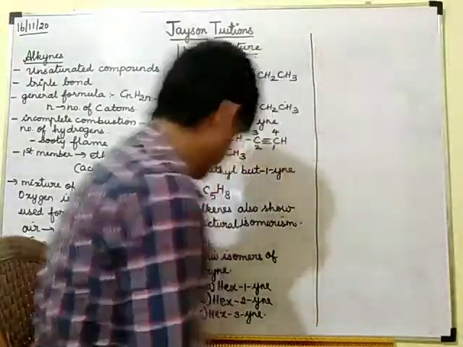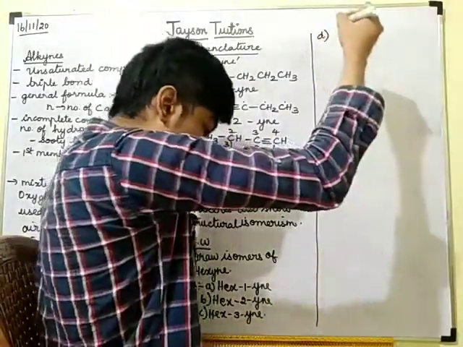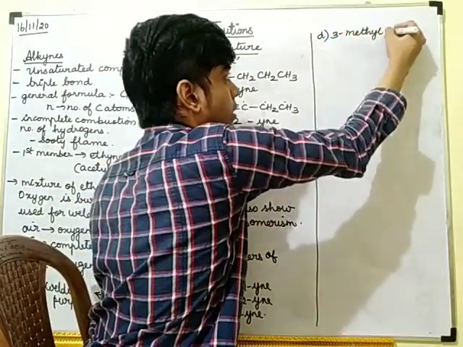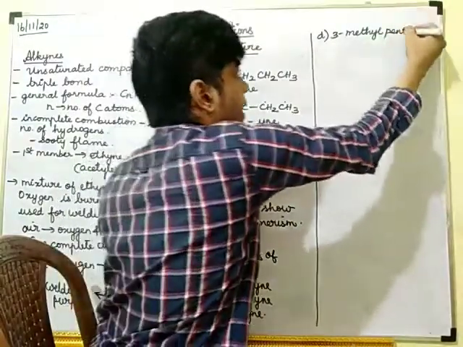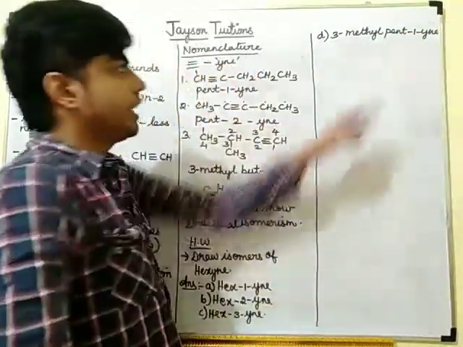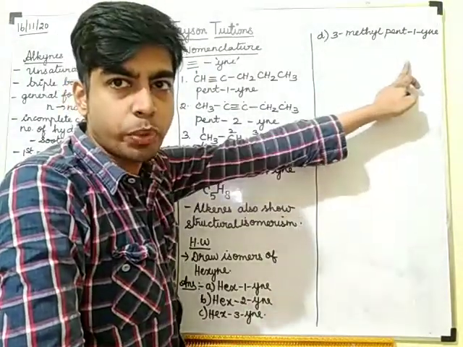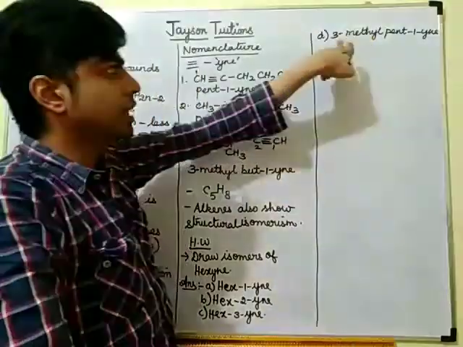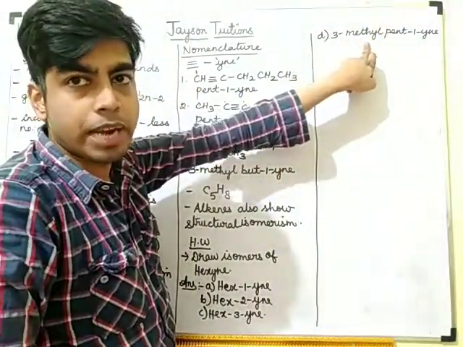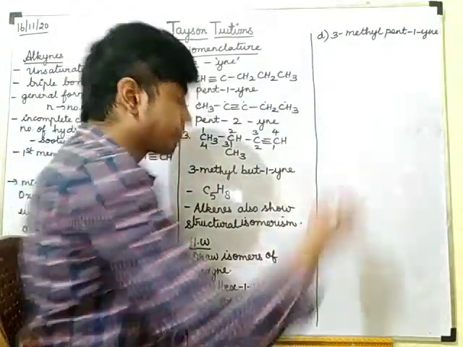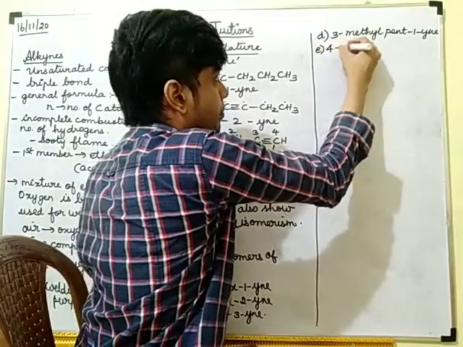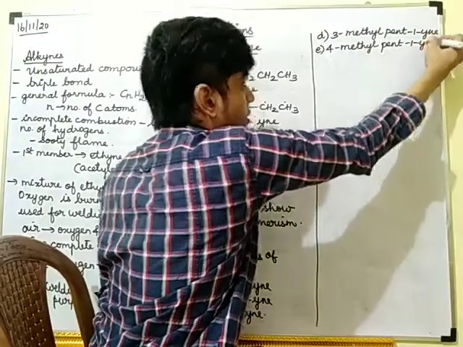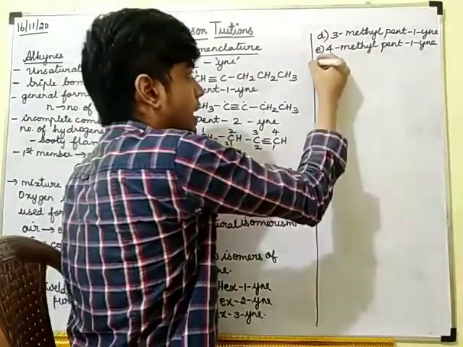And then the fourth isomer is 3-methylpent-1-yne. So pent means 5 carbons, you have to put them in a straight line, and in the first carbon you have to put the triple bond, and in the third carbon there should be a methyl branch. Okay. And then 4-methylpent-1-yne. This is another isomer.